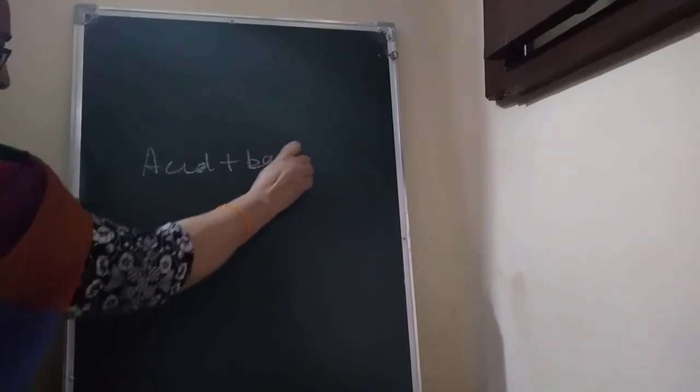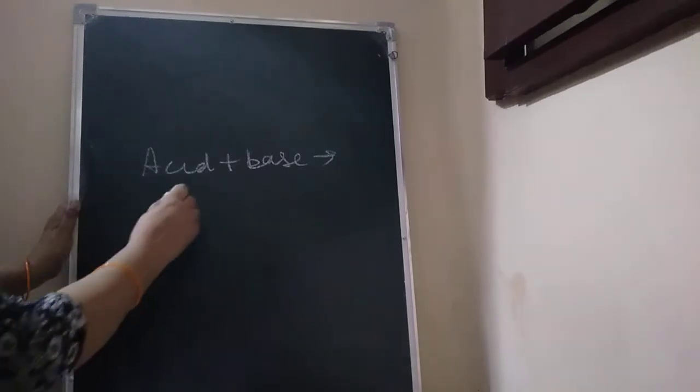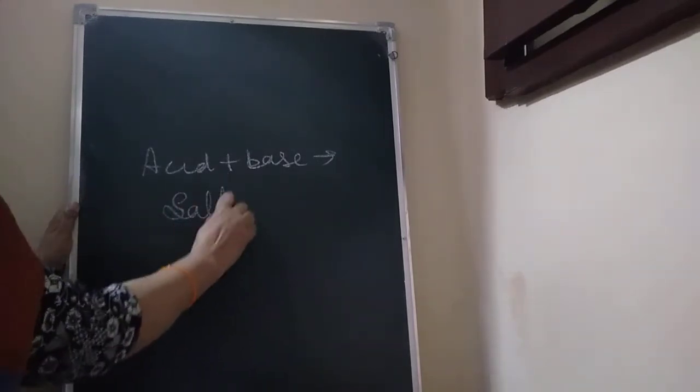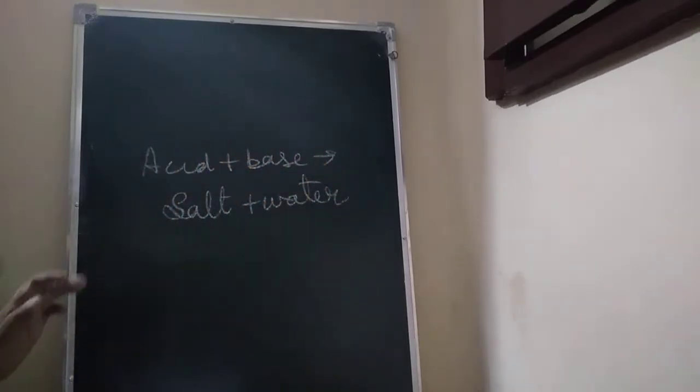Acid plus base. Children, what is formed? Salt and water. Fine, children. This is about the neutralization reaction.